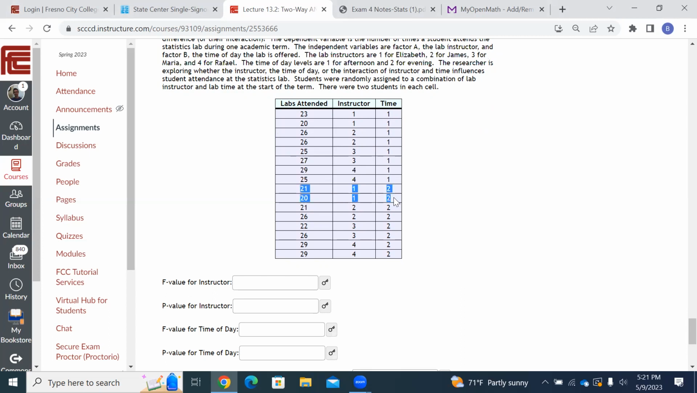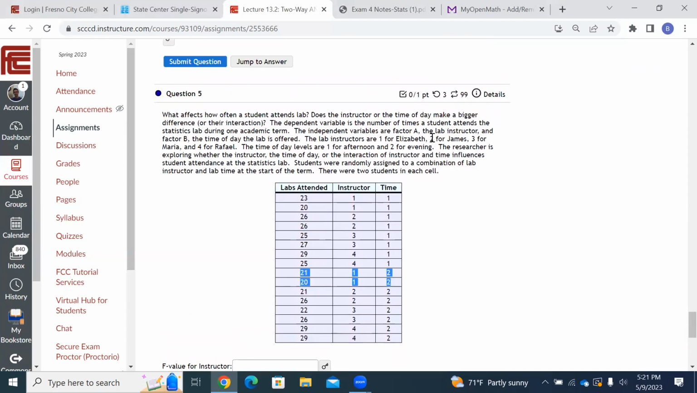Then back to instructor 1. Why are we back to instructor 1 here? Well, because that person had 21 and 20 in the evening. These are 2 sections that instructor had in the evening, maybe Monday, Wednesday evening, and Tuesday, Thursday evening, etc. So basically, we're trying to figure out what affects lab attendance more: instructor, or time of day, or some kind of interaction between the two.